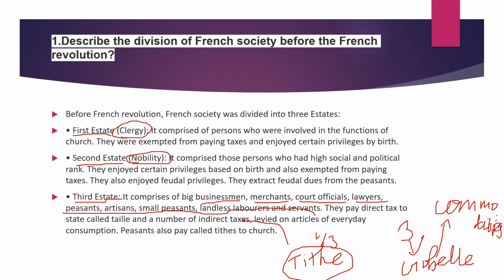If you are buying some products from the market, along with the MRP rate, the tax is also mentioned on the product. So that means you are paying taxes for the consumption of your product. So indirectly you are paying the taxes to the government. So that is called indirect taxes. Mostly indirect taxes are levied on commodities. Okay, are you all clear? Good. Shall we move to the next question?